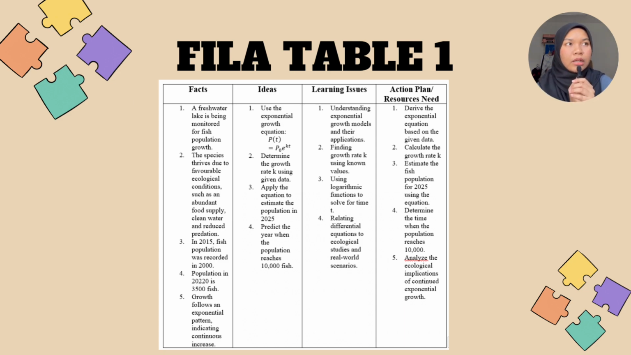Okay, for the last one, action plan or resources needed. First, derive the exponential equation based on the given data. Second, calculate the growth rate k. Third, estimate the fish population for 2035 using the equation. Fourth, determine the time when the population reaches 10,000. And last, we need to analyze the ecological application of continuous exponential growth.